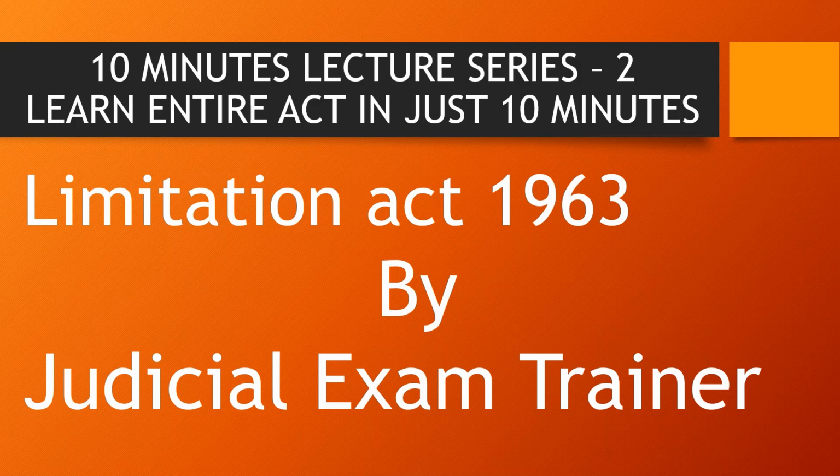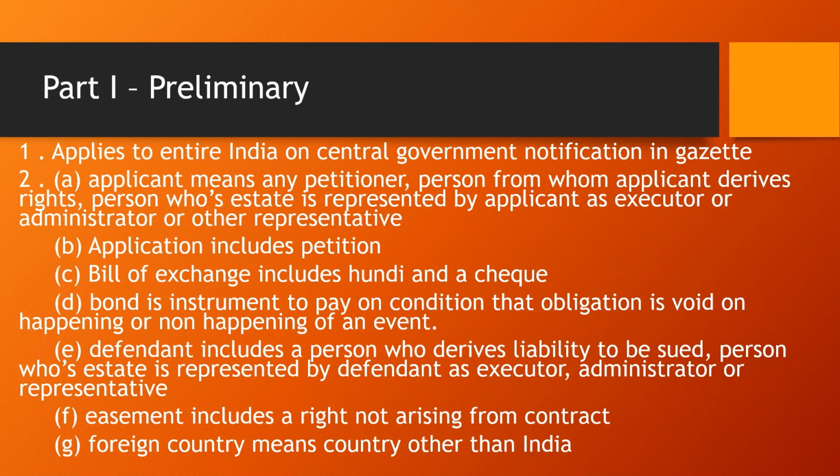We are going to see Limitation Act 1963. Section 1. This act applies to entire India on central government notification in Gazette. Section 2. Applicant means any petitioner, person from whom applicant derives rights, person whose estate is represented by applicant as executor or administrator or other representative. Application includes a petition. Bill of exchange includes hundi and a check.